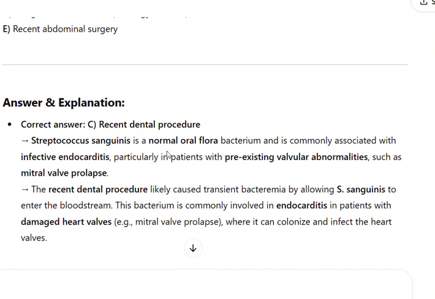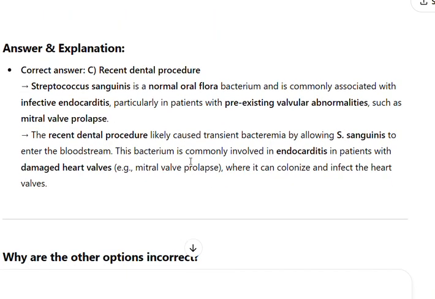Explanation. Correct answer: C. Recent dental procedure. Streptococcus sanguinis is a normal oral flora bacterium and is commonly associated with infective endocarditis, particularly in patients with pre-existing valvular abnormalities, such as mitral valve prolapse. The recent dental procedure likely caused transient bacteremia by allowing S. sanguinis to enter the bloodstream. This bacterium is commonly involved in endocarditis in patients with damaged heart valves, e.g. mitral valve prolapse, where it can colonize and infect the heart valves.